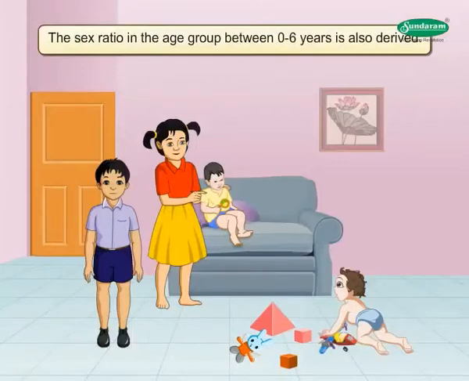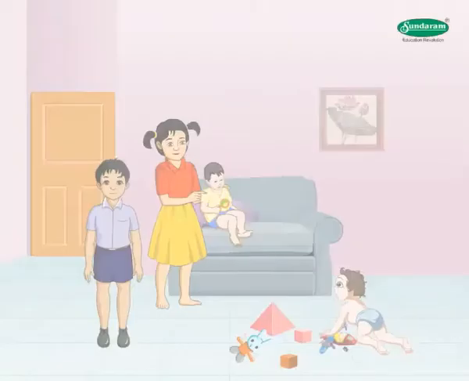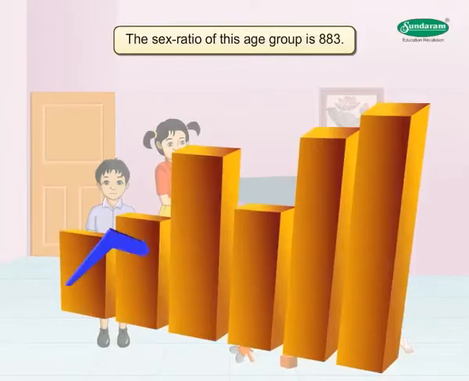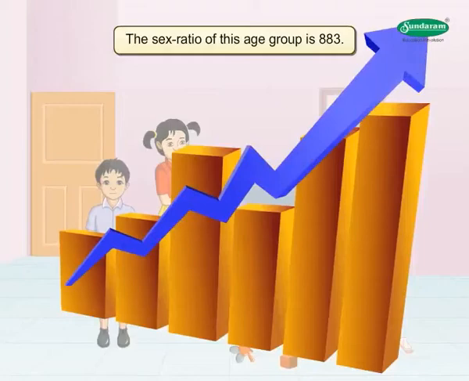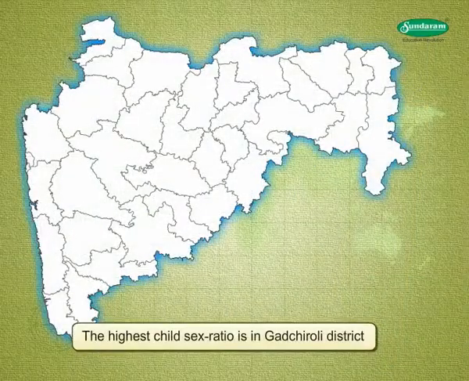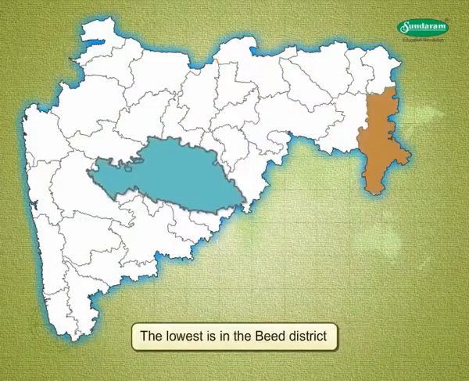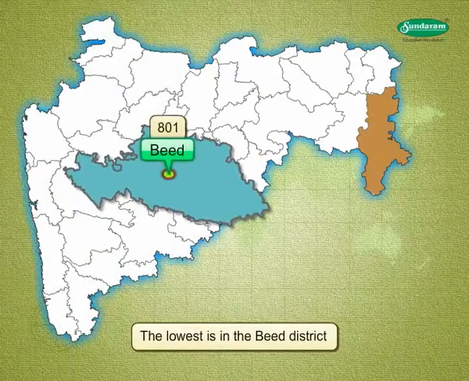Recently, the sex ratio in the age group between 0 to 6 years is also derived. It is also considered a social aspect of population. This is used for future projection of population. The sex ratio of this age group is 883. In the state, the highest child sex ratio is in Gadchiroli district and the lowest is in the Beed district.